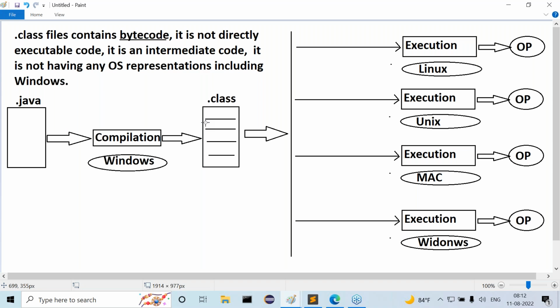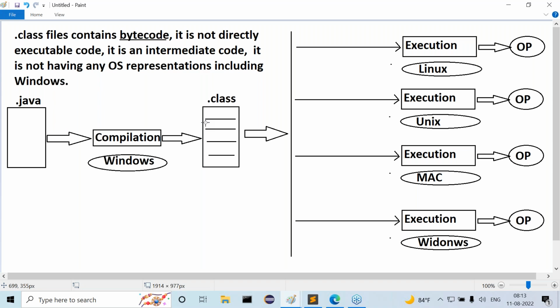Now I'm asking one question, guys. Now try to understand it clearly. Assume we are executing our program four times. In the first execution, there is a Java engine available, am I right? This Java engine is available on which operating system? Linux operating system. So if the Java engine on Linux wants to execute any bytecode, that bytecode must be in a Linux operating system representation, right? If you want to execute anything on Linux, that must be in the Linux representation.